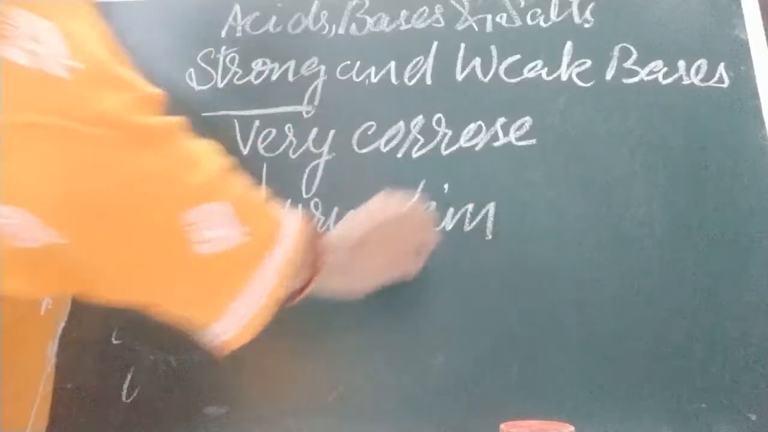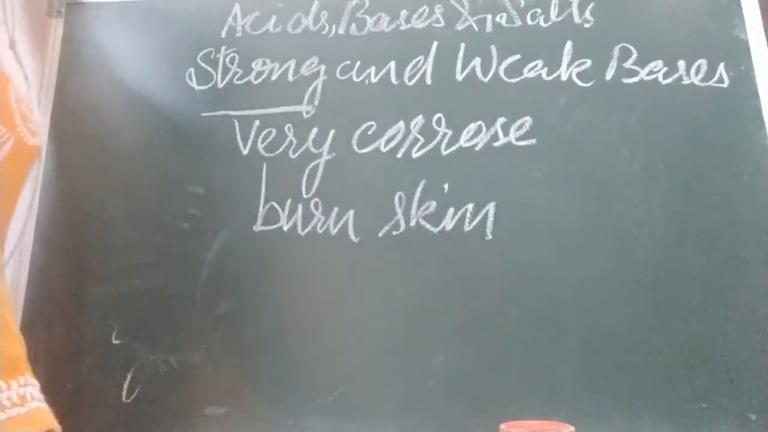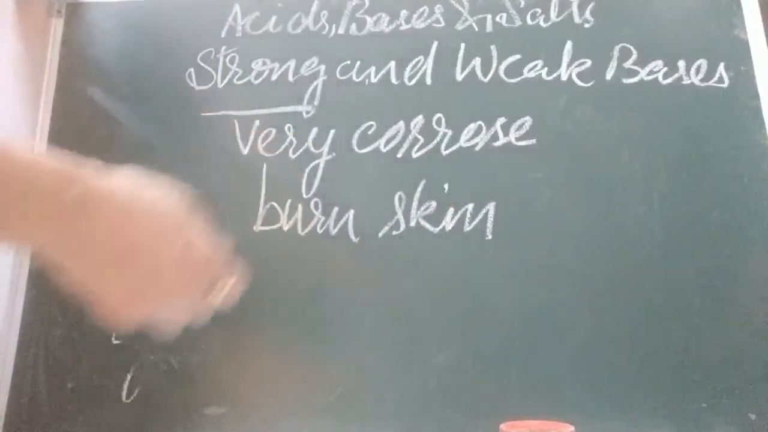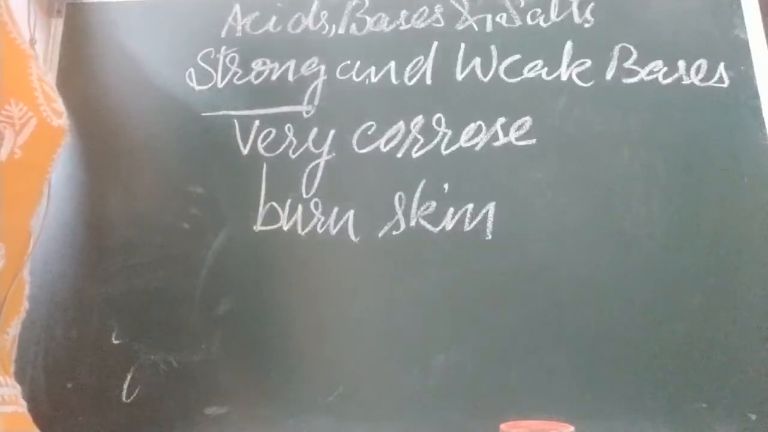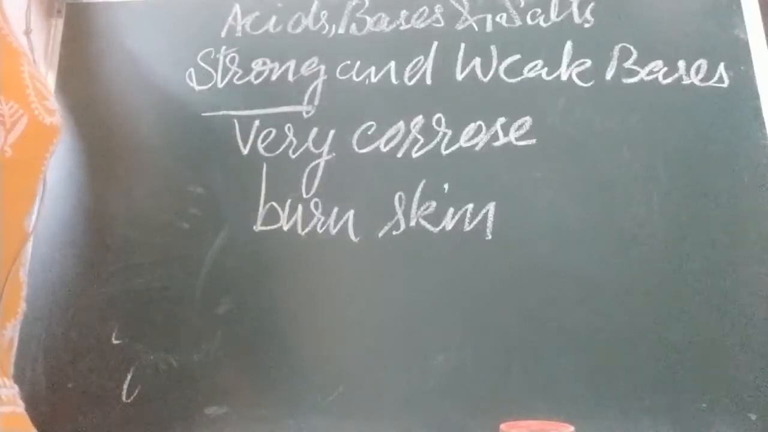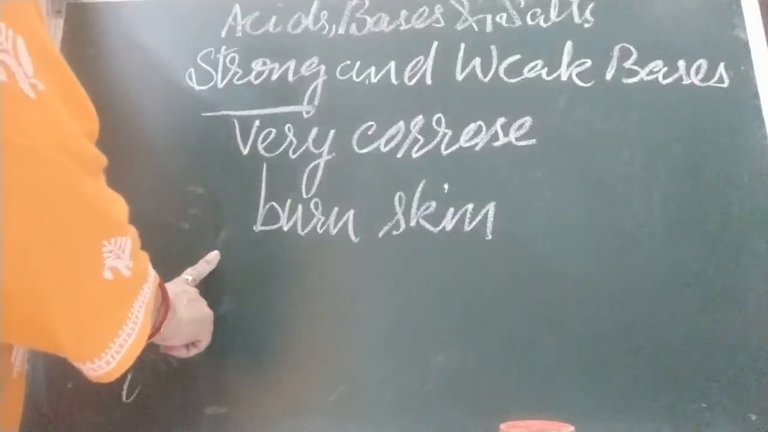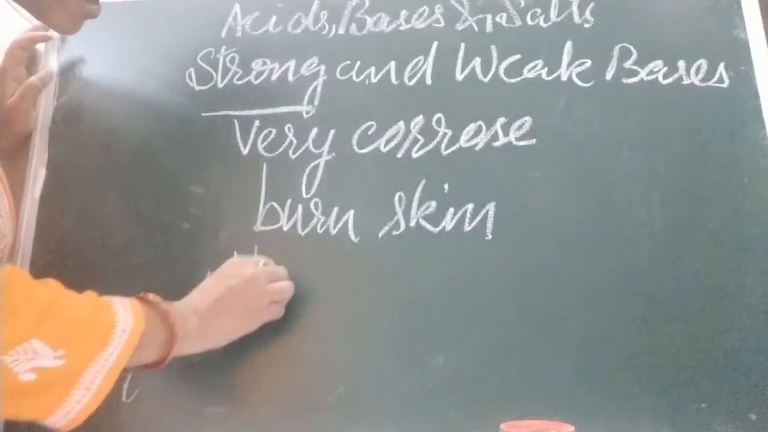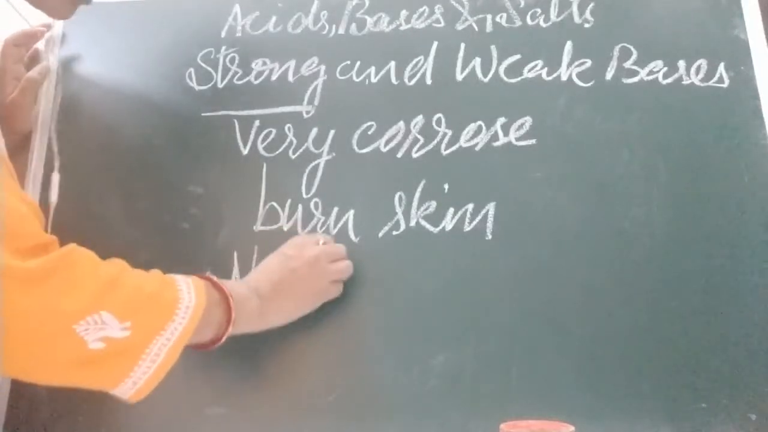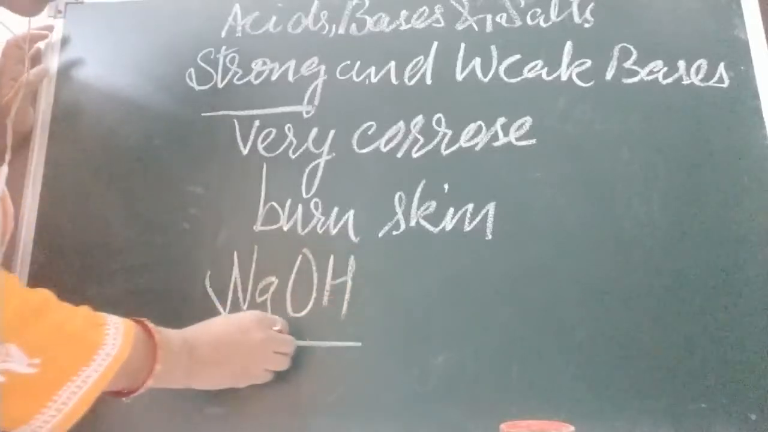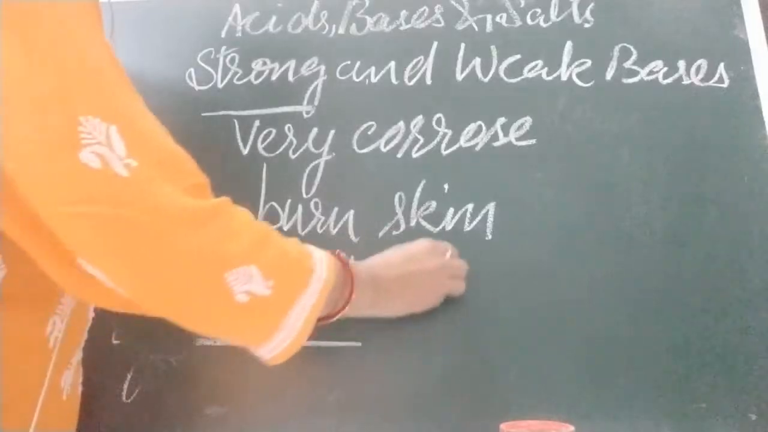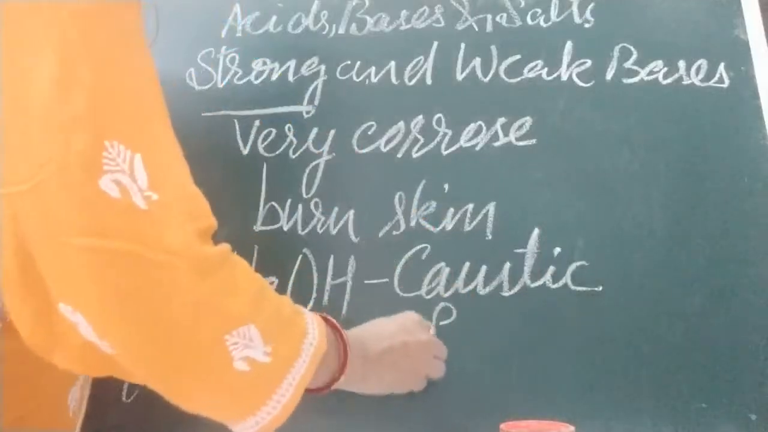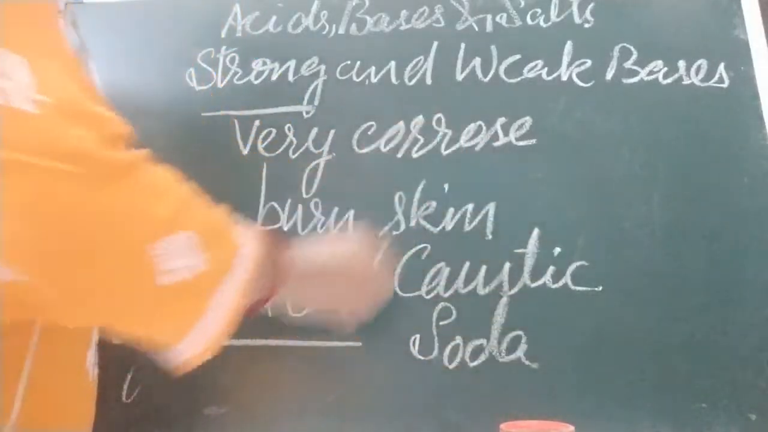Okay, so be very careful. The sodium bicarbonate I am talking about, that baking soda, is not that strong. But strong bases should be handled very carefully. Caustic soda or sodium hydroxide. Children, this Na is what? Sodium. OH is hydroxide. NaOH is also called caustic soda. This is a very strong base.